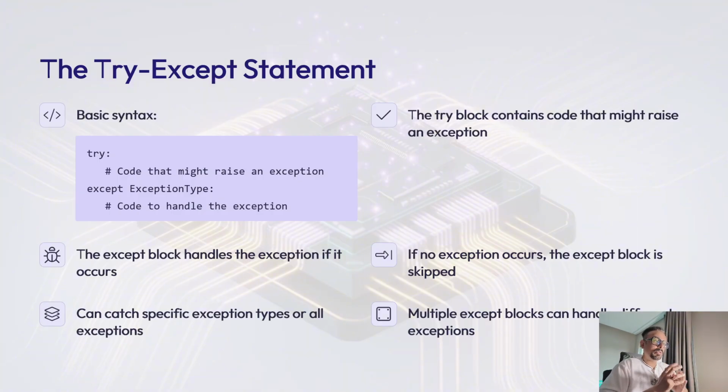If no exception occurs in the try block, the except block is skipped entirely. It is not going to run. You can catch specific exception types by naming them after the except keyword. So over here, if you see exception type, this exception type could be those exceptions that I showed you. It can be value error, name error, or module not found error.